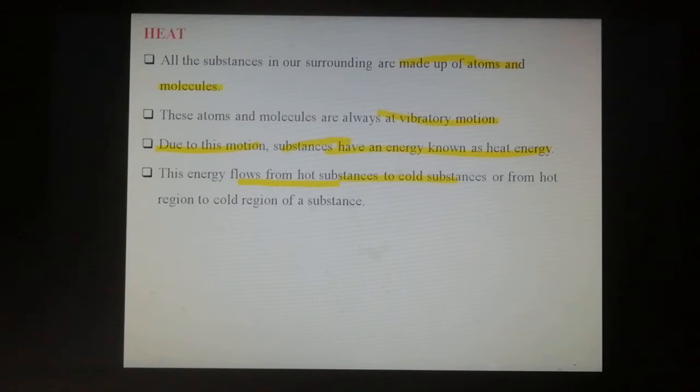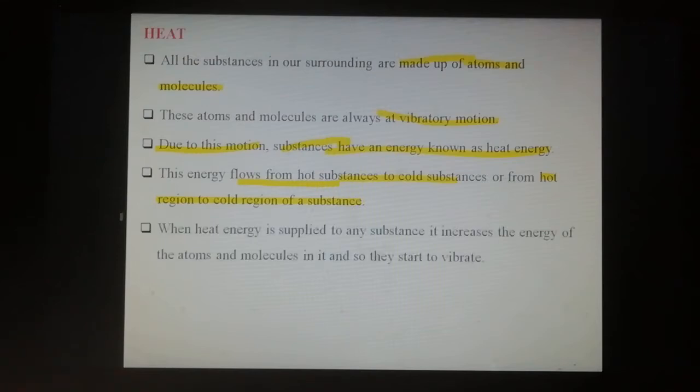Heat energy flows from a hot substance to a cold substance, or from a hot region to a cold region of a substance. This is the nature of heat.